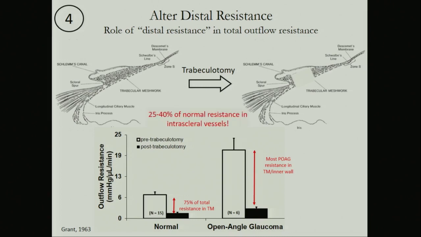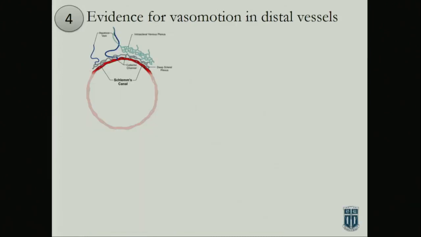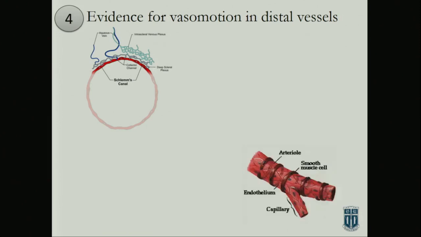And then this estimate of 25% was actually a bit low. The 2 other studies, Rosenquist and Schumann, showed that it was maybe closer to 40 or 50% of resistance. And all of us in the field sort of ignore this. So I think it's important. So what is the evidence that there are contractile elements in this distal area?